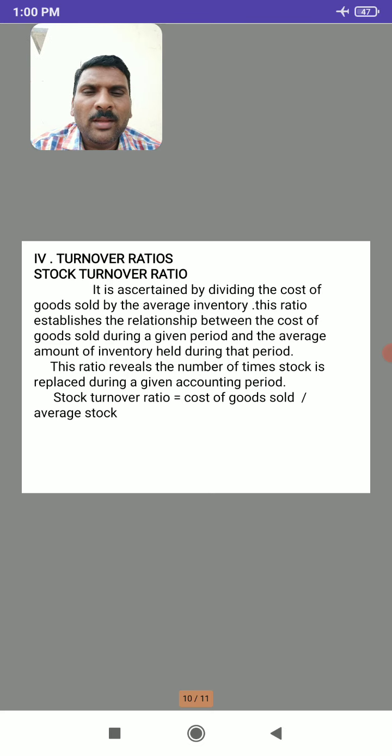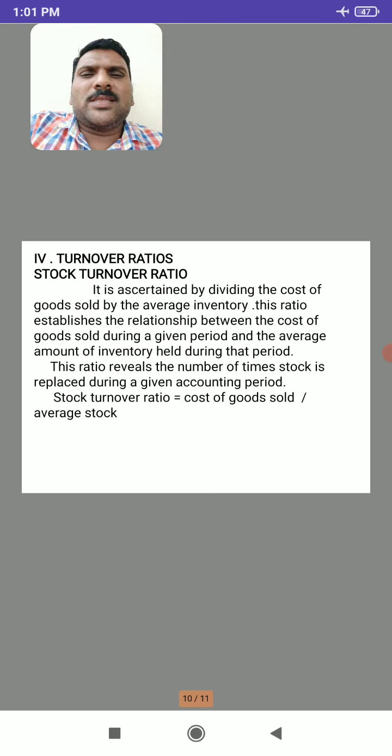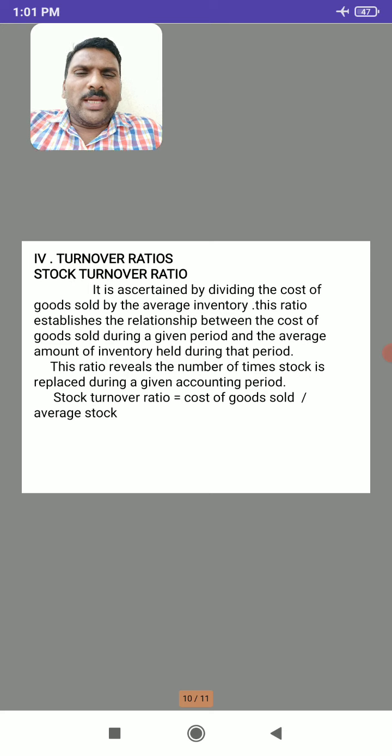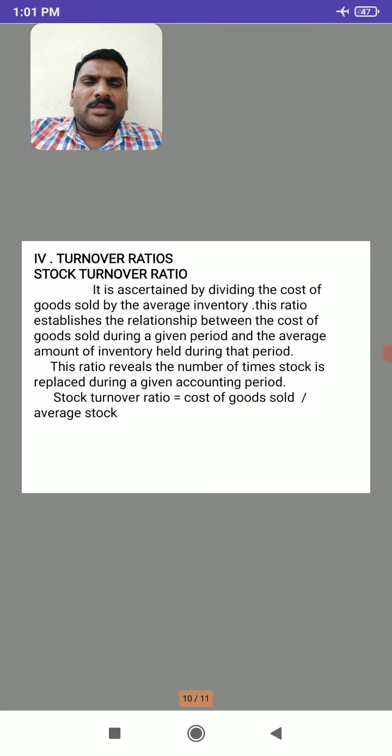This ratio establishes the relationship between cost of goods sold during the given period and the average amount of inventory held during that period. The ratio reveals the number of times stock is replaced during the given accounting period. This ratio is expressed in terms of times, so it indicates how many times the stock is replaced during the given accounting period.